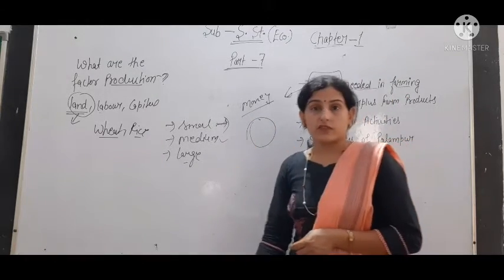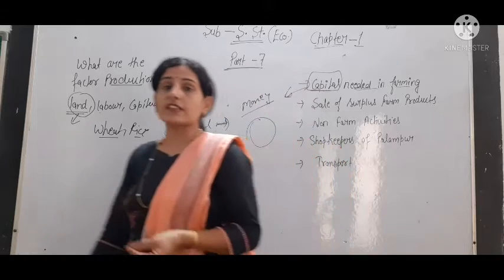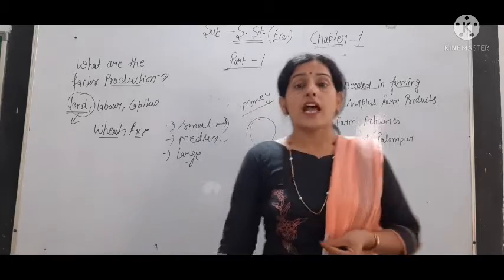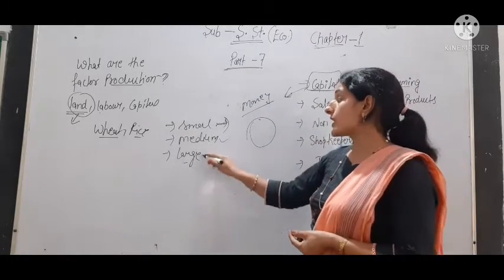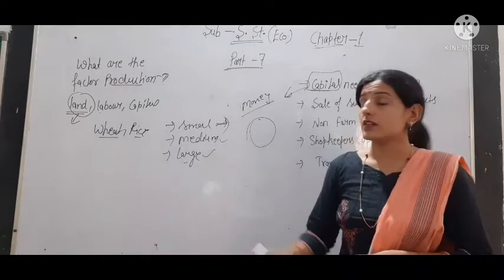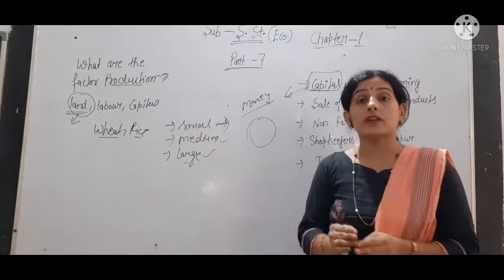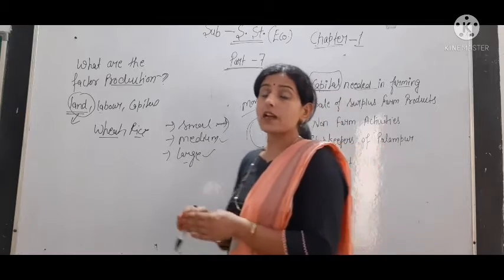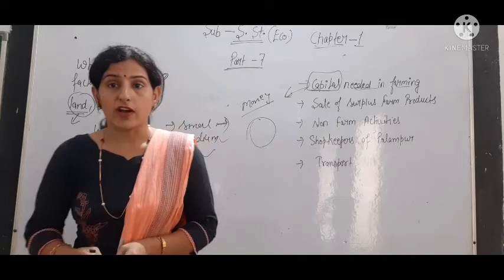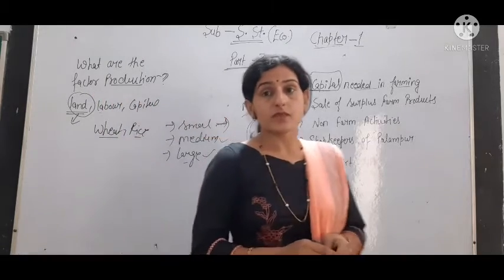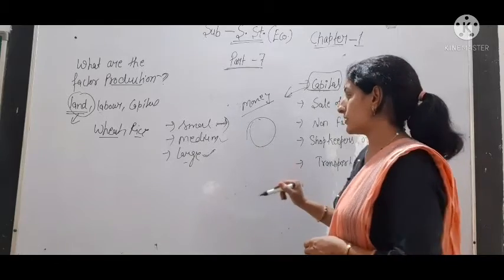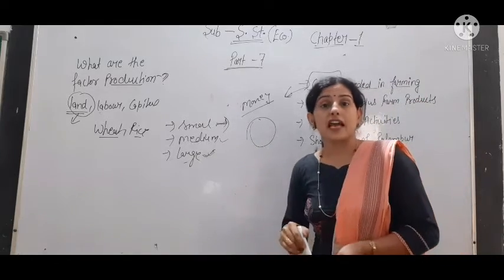Then medium farmers have a little bit of savings, and from these savings they can purchase the inputs. And large farmers used to give money to the small farmers, or they hire labor. Large farmers hire laborers, or we can say the people who don't have their own land used to work on the large farmer's farm, and they pay wages, or money we can say, to the laborers. So labor is hired by the large farmer.